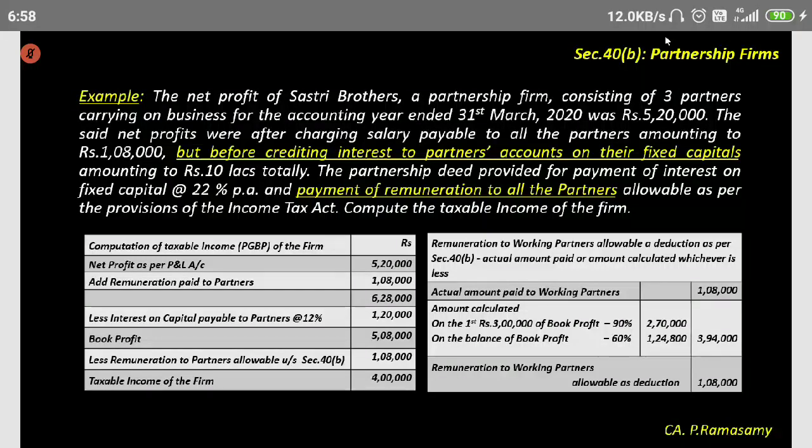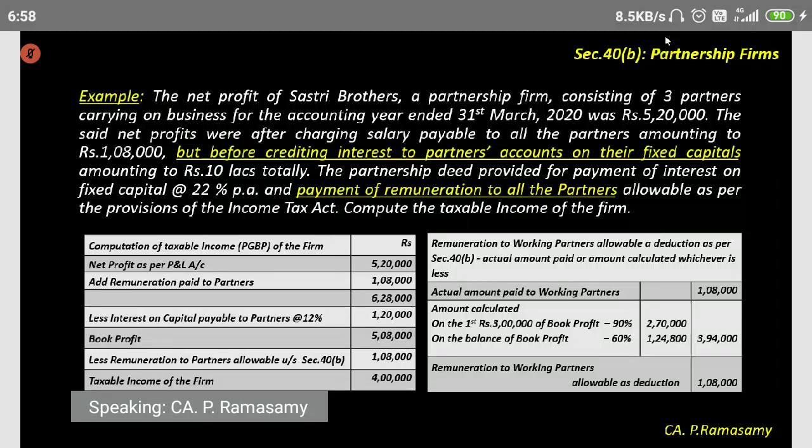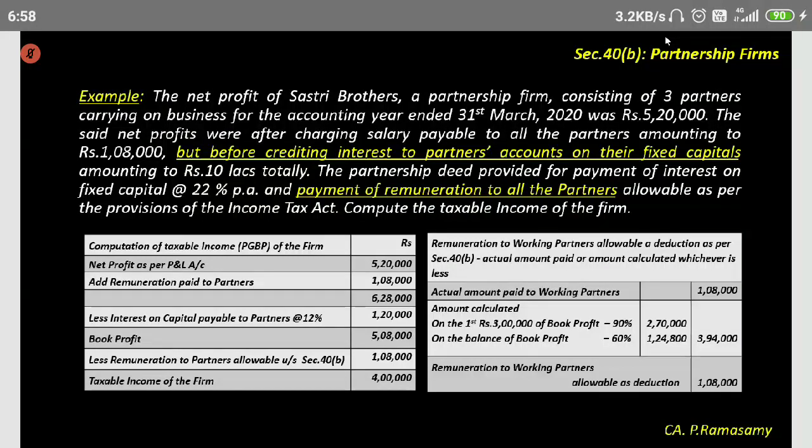Therefore, we are eligible to claim deduction to the extent of 12% only. So 12% of 10 lakhs is 1,20,000. Any doubt? Is it clear? Murli Krishna. Others, if you have any doubt, you can ask.